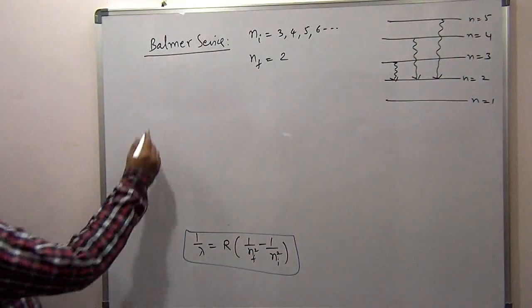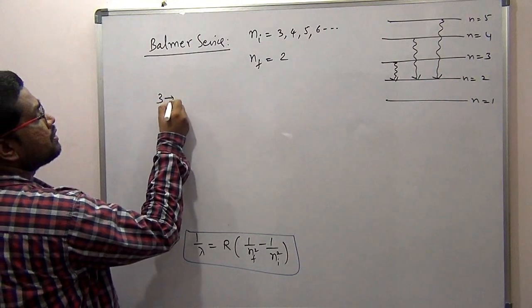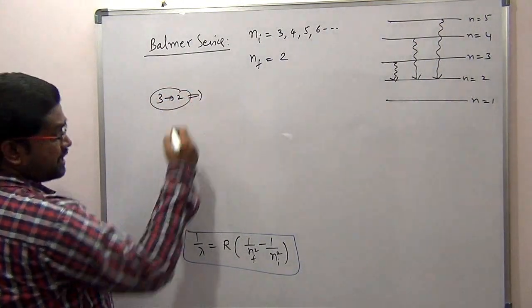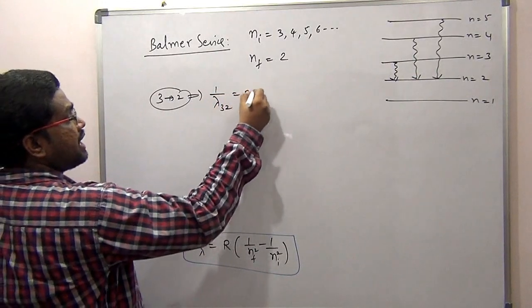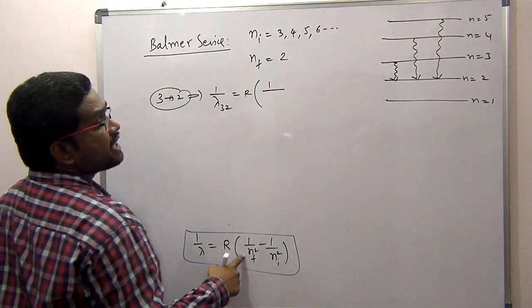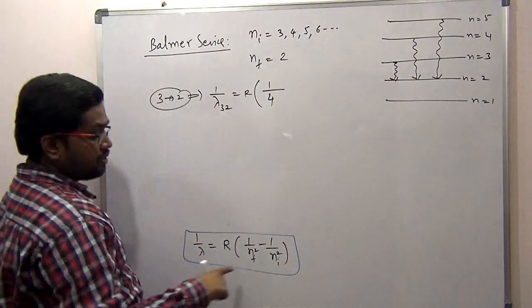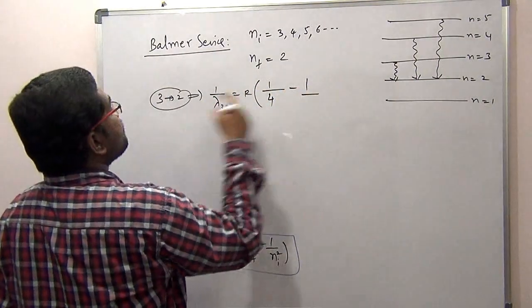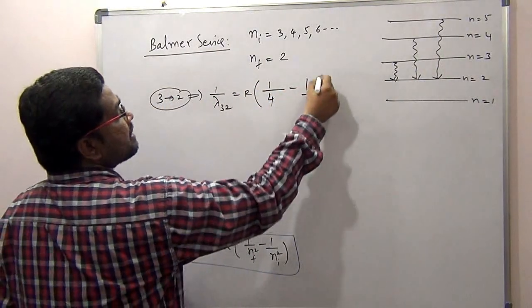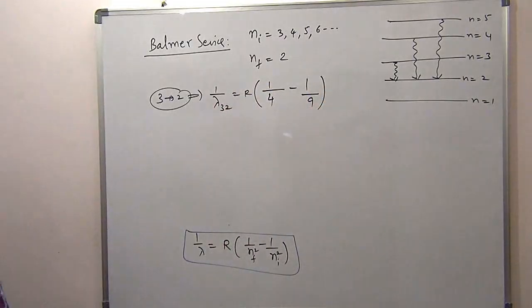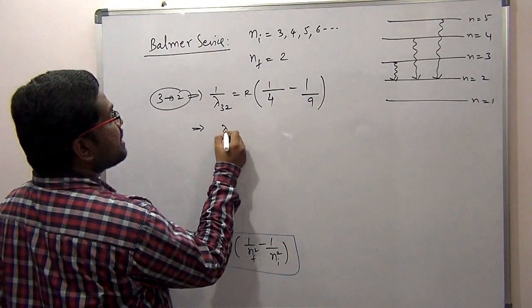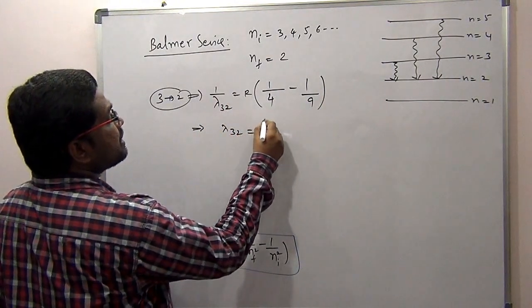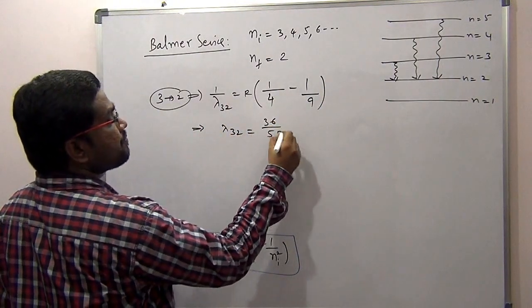Let us go for the first one, 3 to 2. This is the formula: 1/λ(3→2) is equal to R into (1 by 4, since finally it is coming to 2, minus 1 by 9, since initially it is at 3). So 1/4 minus 1/9 gives 5/36. From here λ(3→2) will be equal to 36/(5R).